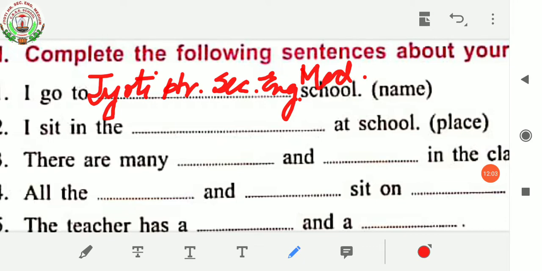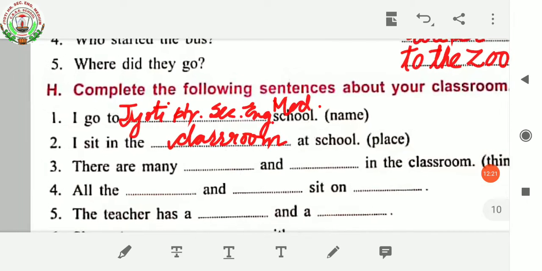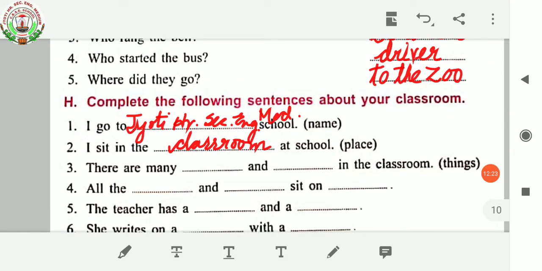Now next, I sit in the dash at school. You have to write place. So where do you used to sit at school? You used to sit in the classroom. Classroom. Okay. I sit in the classroom at school. Next, there are many dash and dash in the classroom.